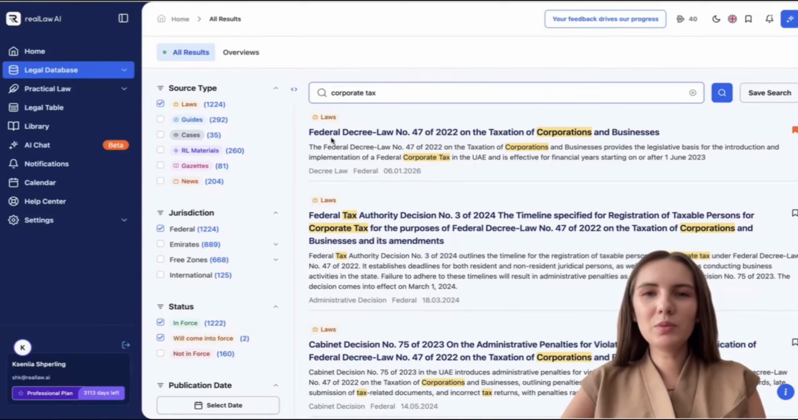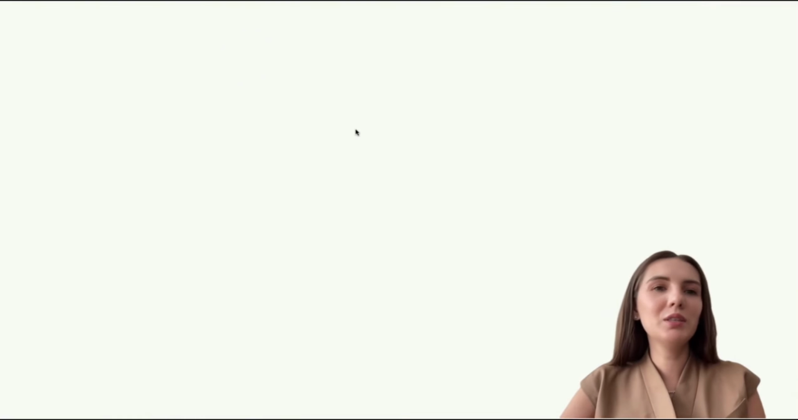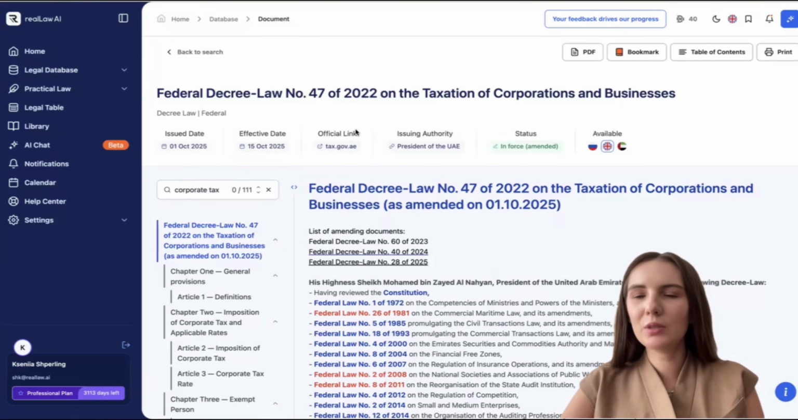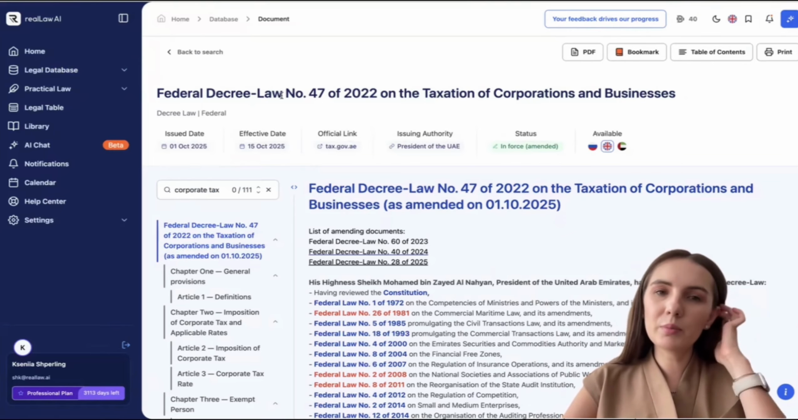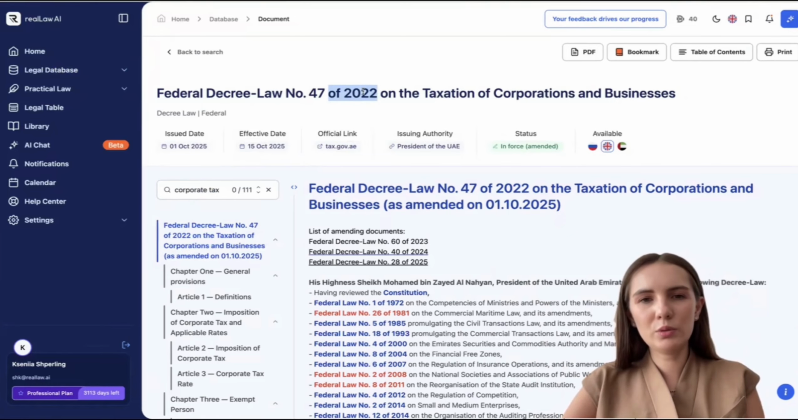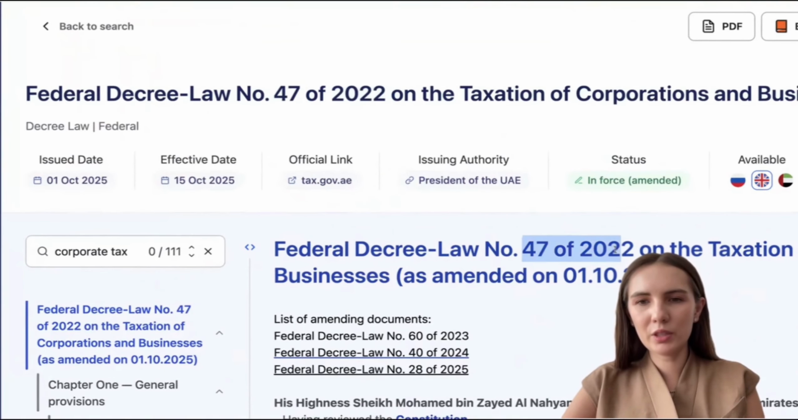In first place, we see Federal Decree Law number 47. This is actually the main law in the world of corporate tax. Let's take a look. We've reached the document page. What interesting things can we see here? Federal Decree Law number 47 was issued in 2022. Yes, that's clear right here from the title.